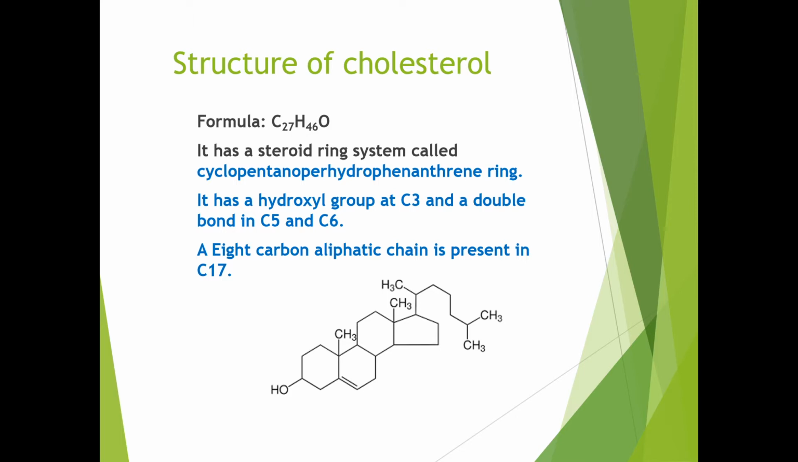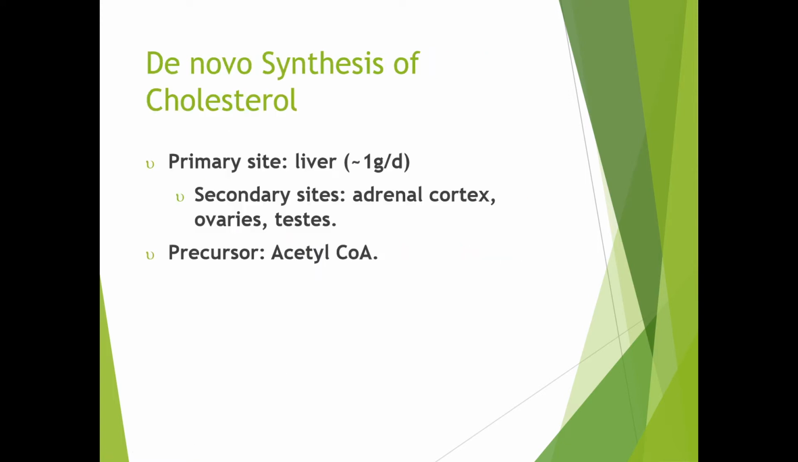So the ring structure present in cholesterol is the cyclopentanoperhydrophenanthrene ring system, the ABCD ring system. Okay, this is about the structure of cholesterol. The primary site for the synthesis of cholesterol is the liver. About 1 gram per day is synthesized in the liver. The secondary sites include the adrenal cortex, ovaries and testes.